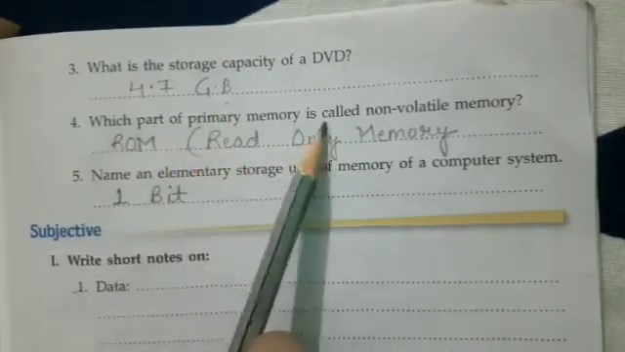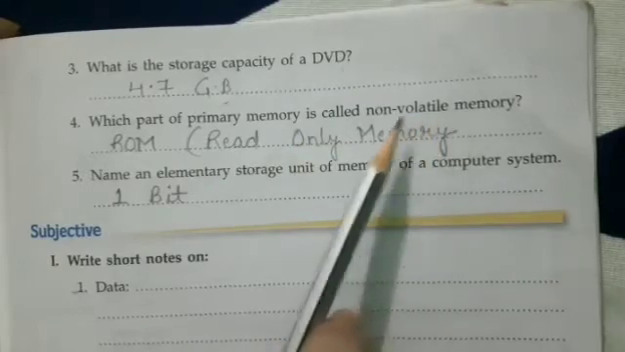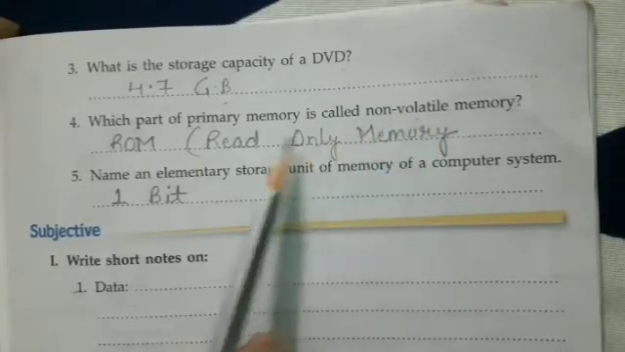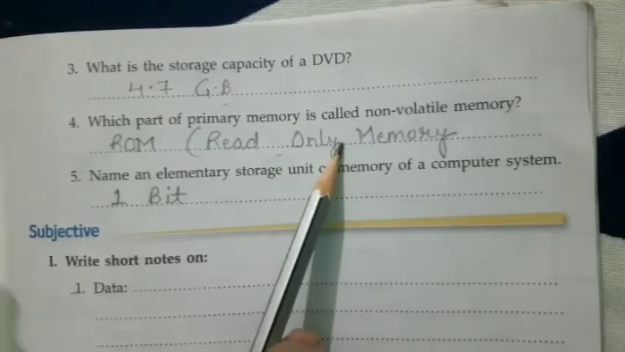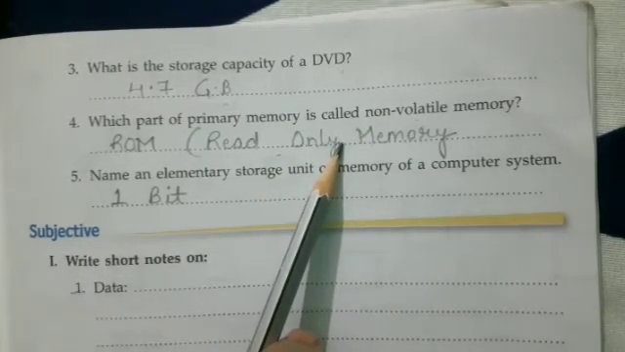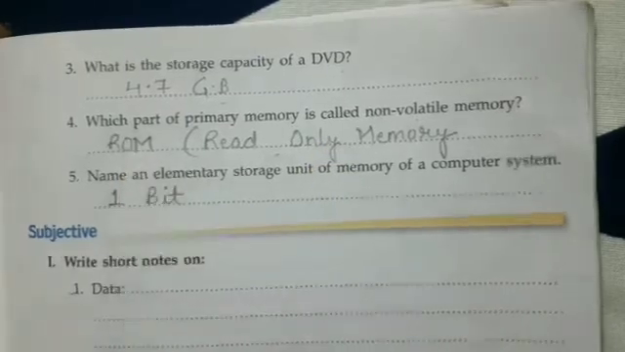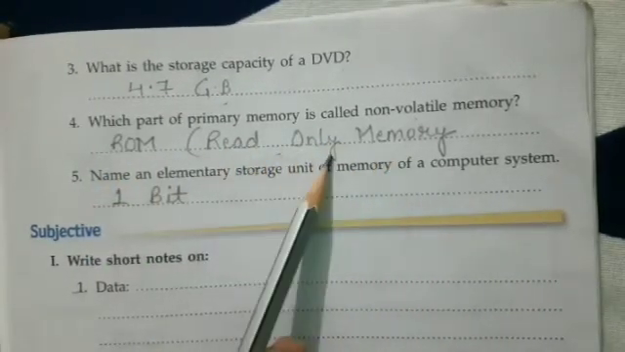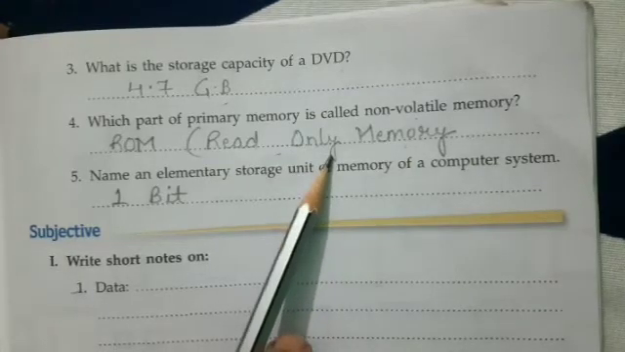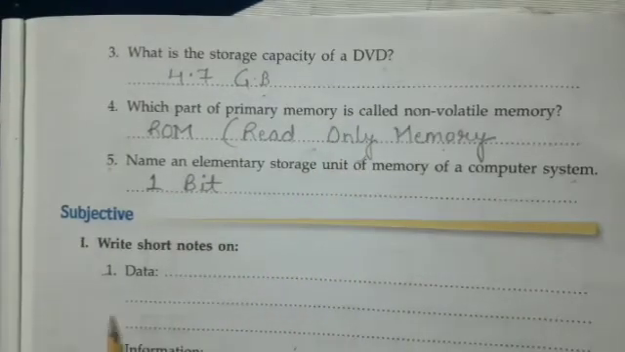Which part of primary memory is called non-volatile memory? Non-volatile means it does not lose its content when the power is switched off or the light has gone. Yes, ROM, read only memory. It is a kind of non-volatile memory. See children? Now come to the 5th question.